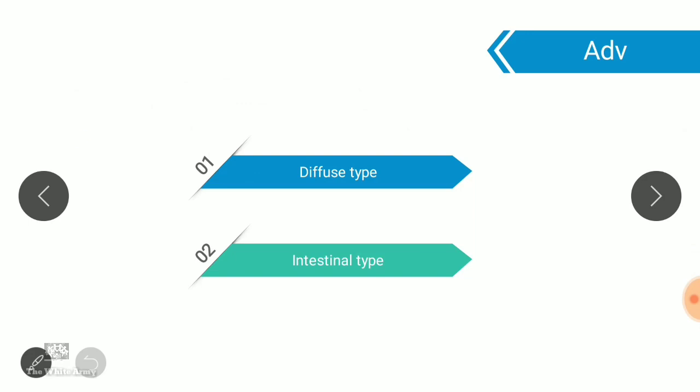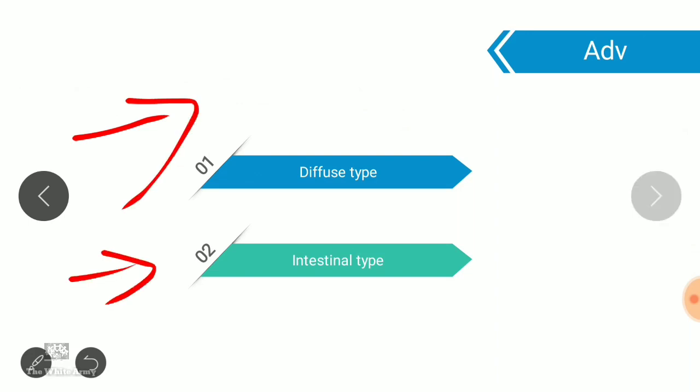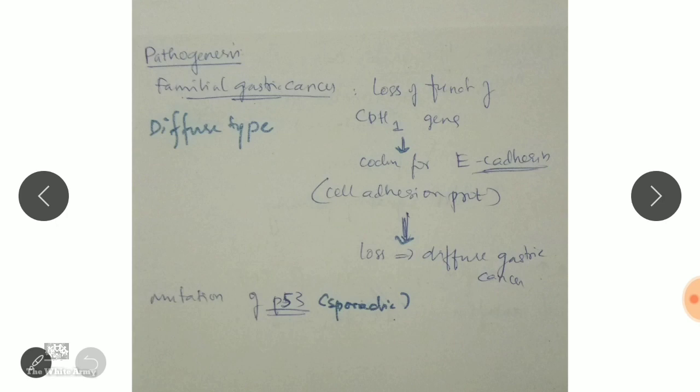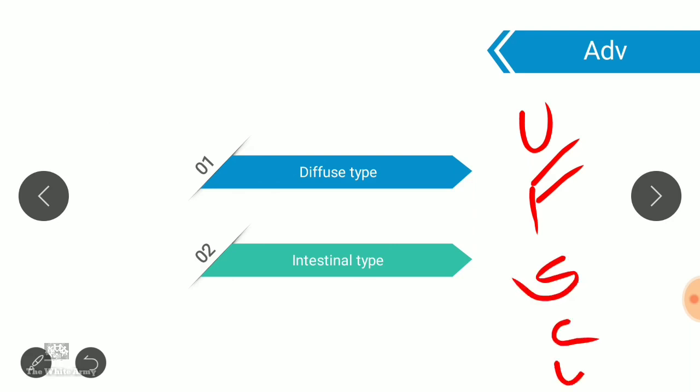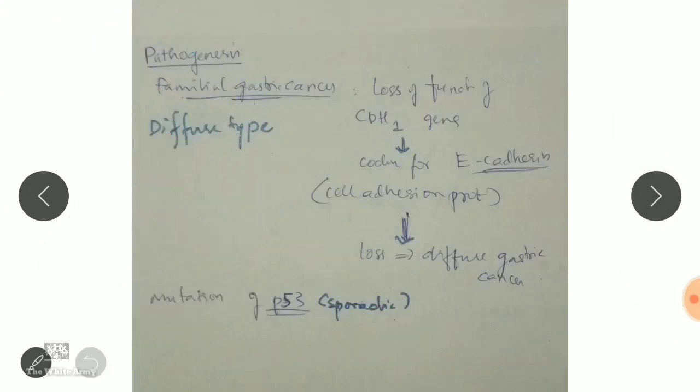You have two types, diffuse and intestinal. Also they divide this into 5 types: ulcerative, fungative, scirrhous, colloidal, and ulcer cancers. At first we will know about the diffuse and intestinal type. Pathogenesis, I said no. In the diffuse type, there is loss of E-cadherin. Remember, there is loss of E-cadherin.